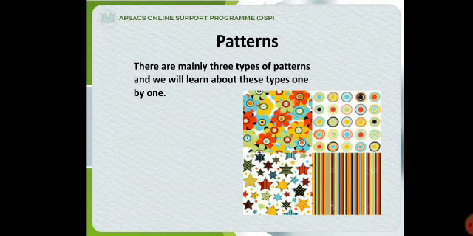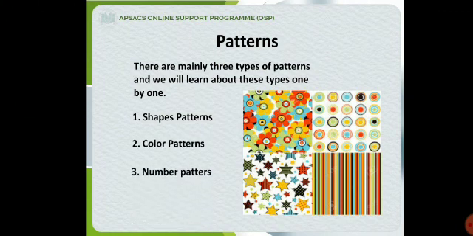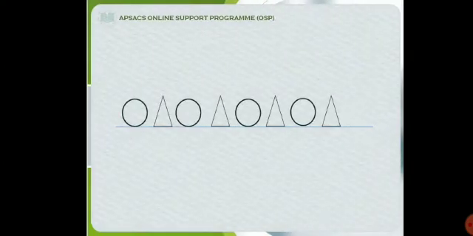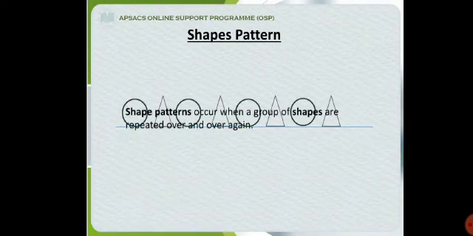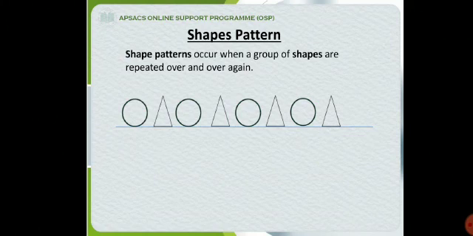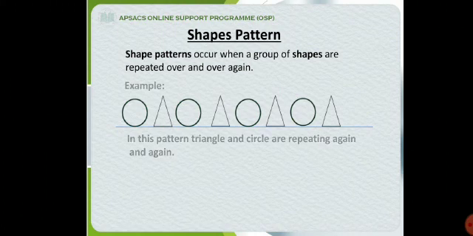There are mainly 3 types of patterns, and we will learn about these types one by one. Number 1, shape patterns. Number 2, color patterns. Number 3, number patterns. In this class, I will introduce only shape pattern and color pattern. Shape pattern occurs when a group of shapes are repeated over and over again. For example, in this pattern, triangle and circle are repeated again and again.